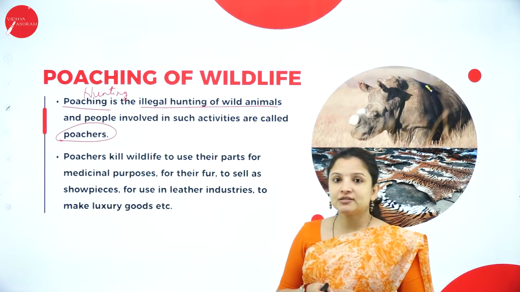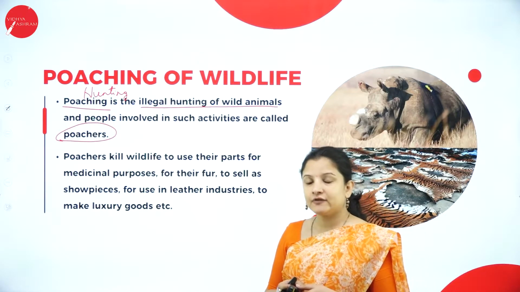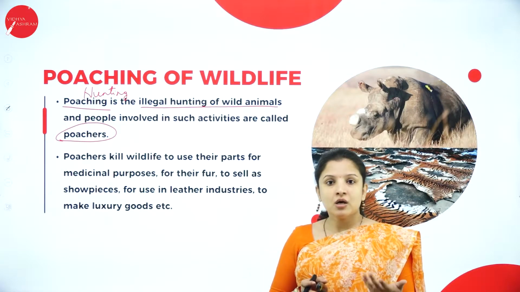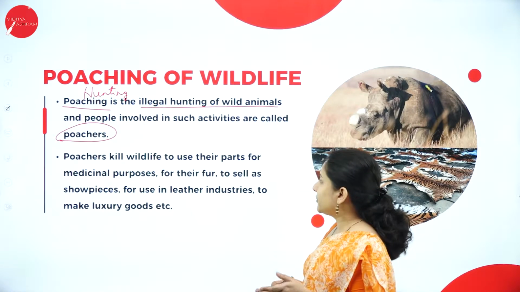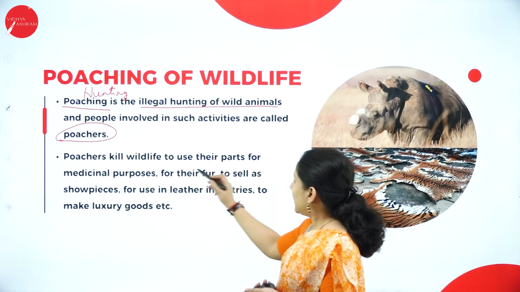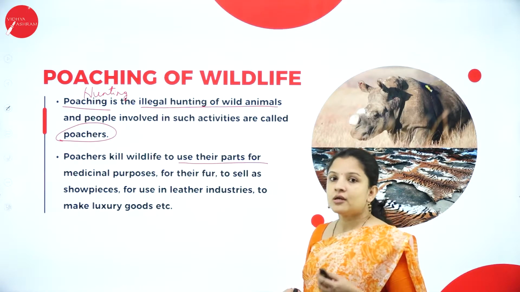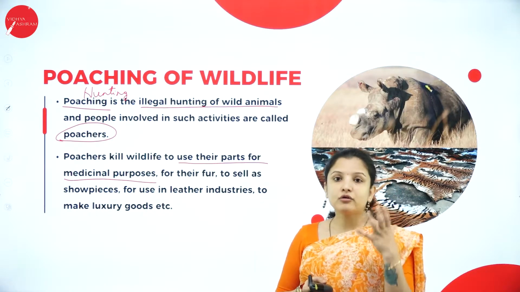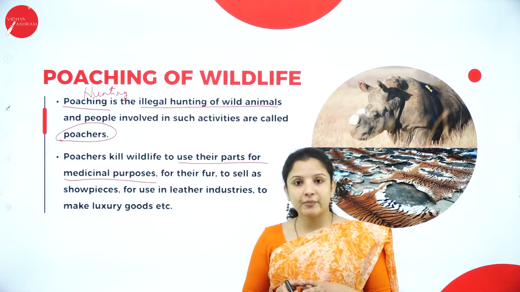So poachers usually kill wildlife. Some people kill wildlife for recreational purposes, and some people kill wildlife so that they can use their parts for medicinal purposes. Like it is said that the horn of the rhinoceros is used for medicine.